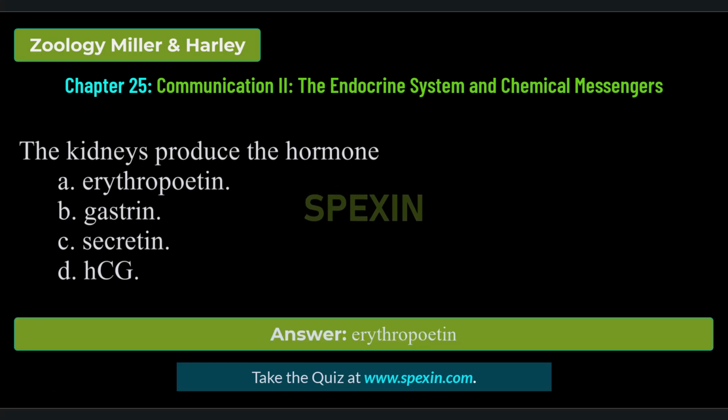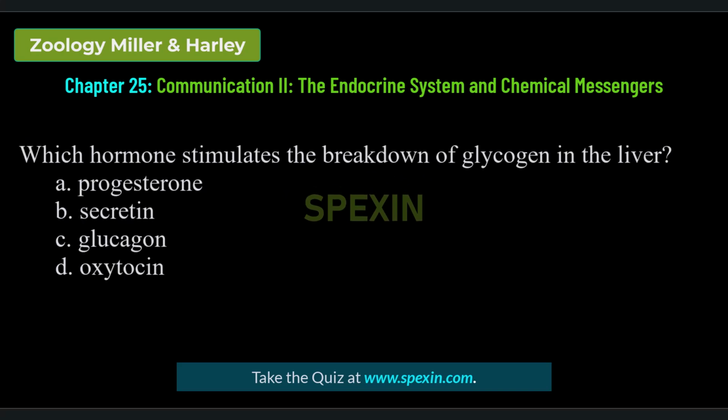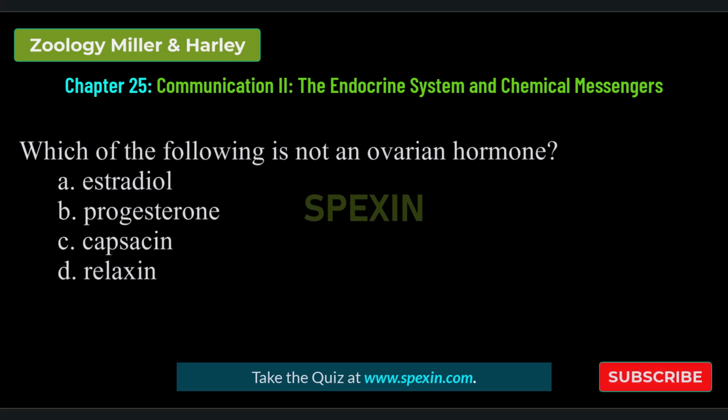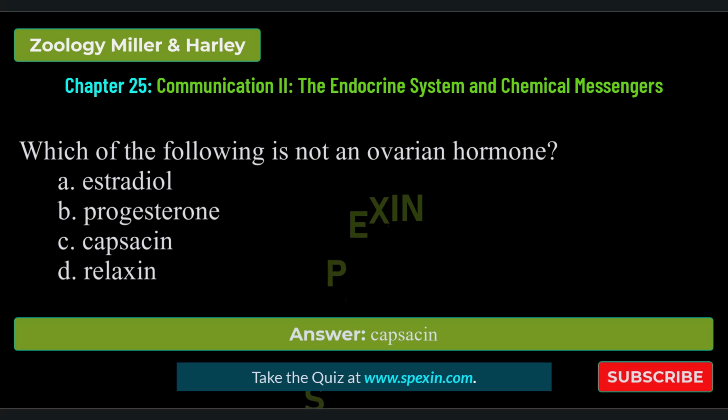Correct answer: erythropoietin. Which hormone stimulates the breakdown of glycogen in the liver? Progesterone, secretin, glucagon, oxytocin. Correct answer: glucagon. Which of the following is not an ovarian hormone? Estradiol, progesterone, capsaicin, relaxin. Correct answer: capsaicin.